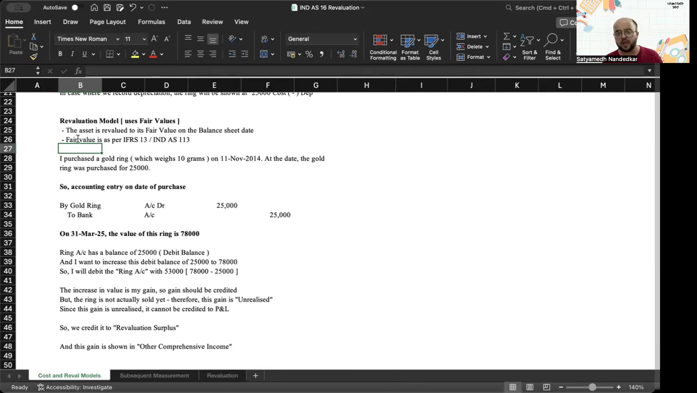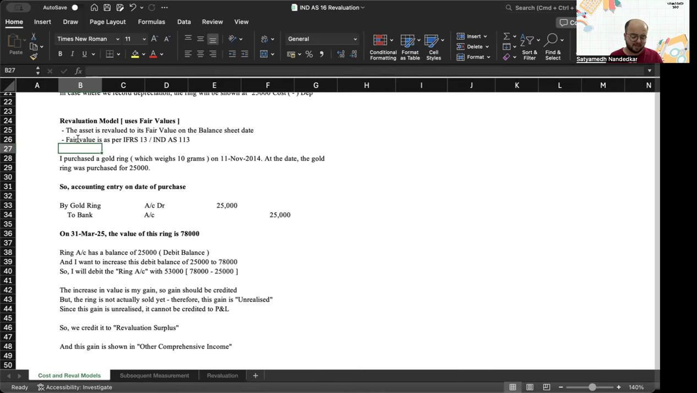So I purchased this gold ring for 25,000 on 11th of November 2014, which happens to be my birthday. And I recorded that at 25,000 historical cost. Initial recognition happens at cost. Now, on 31st of March 2025, this gold ring is worth 78,000. Because I have used the historical cost basis of accounting so far, right now this ring appears in my financial statements at 25,000.